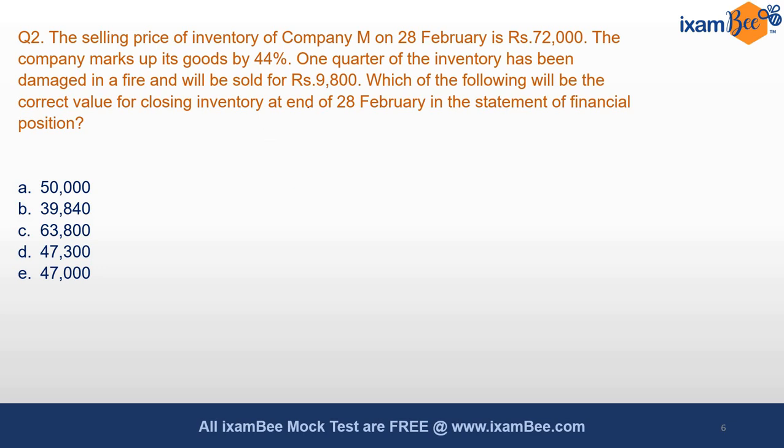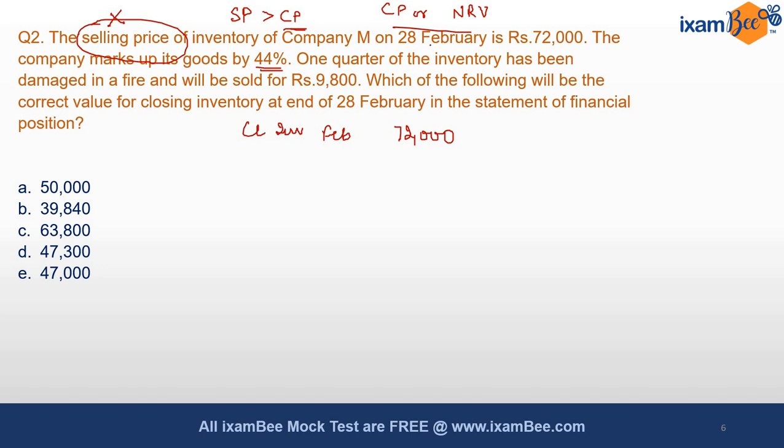Next, the selling price of inventory of company M on 28th February is 72,000. So we are given that the closing inventory of February month is standing at 72,000 and the company marks up its goods by 44%. Guys, do we record inventory at our selling price? The answer is no, because normally the selling price is greater than cost and our inventory is to be valued at cost price or NRV, whichever is lower, as per the concept of conservatism, which does not allow us to overvalue our inventory, right? We know that the company marks up its goods by 44%.